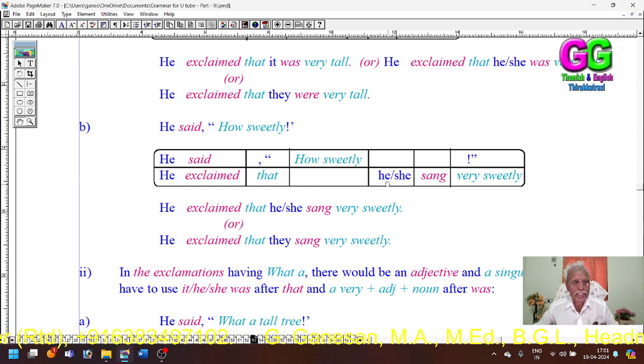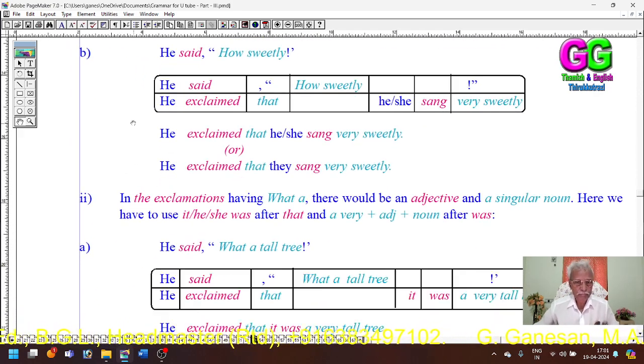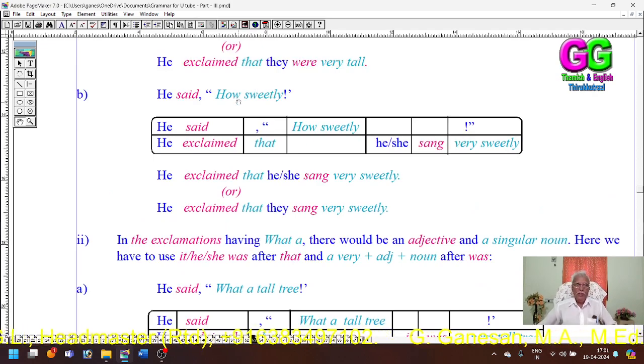The subject we have created, he or she, and the verb sang. He exclaimed that she or he sang very sweetly, or he exclaimed that they sang very sweetly. Of course, he said how sweetly.